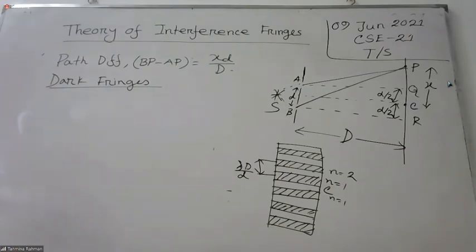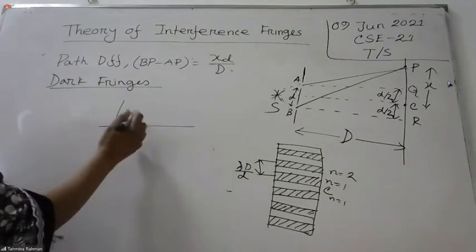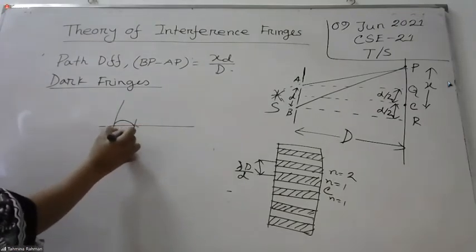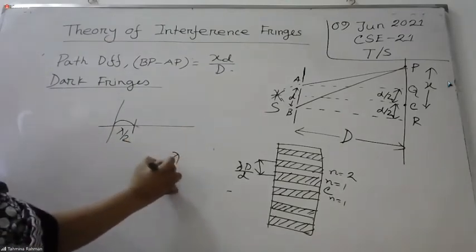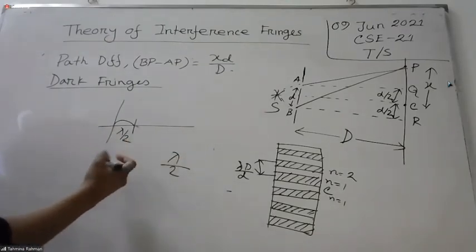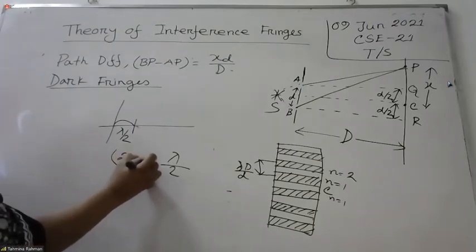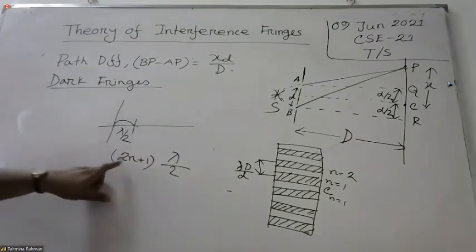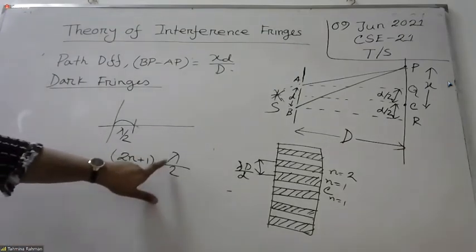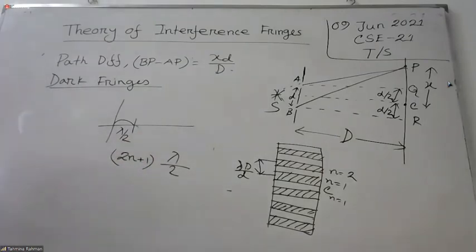Basically, remember, in case of dark it is lambda by 2, and this lambda by 2 is always multiplied by an odd integer number. Odd integer number means 2n plus 1. This number is always odd, and it is multiplied by half of the wavelength.